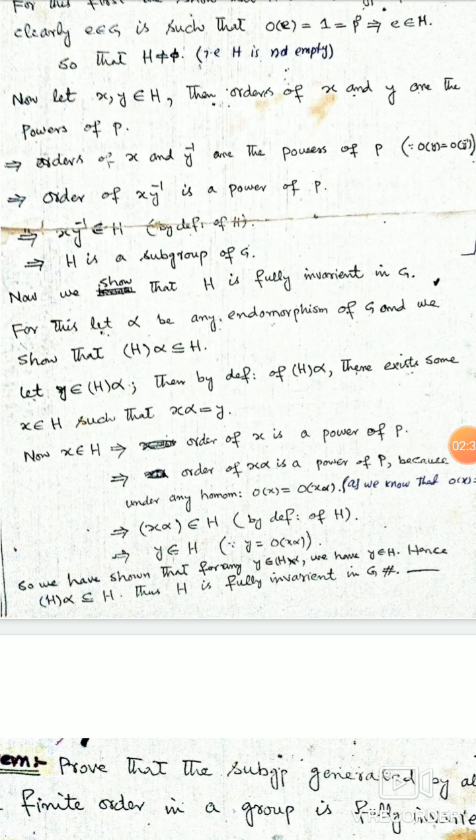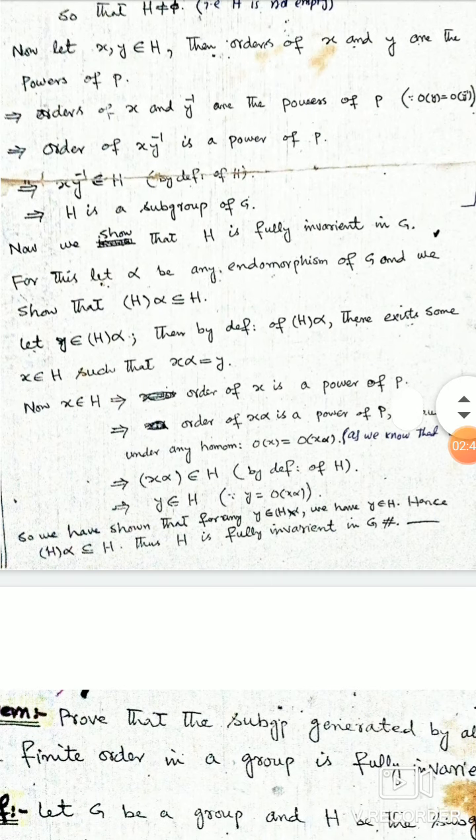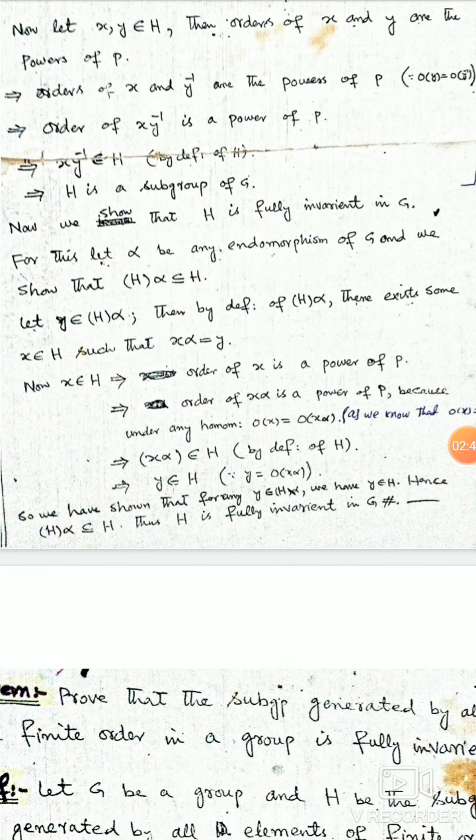If the order of x is a power of P and the order of y inverse is also a power of P, then x y inverse is also an element whose order is a power of P. So this implies that x y inverse belongs to H, by the definition of H, because H contains all those elements whose order is a power of P. This implies that H is a subgroup of G.